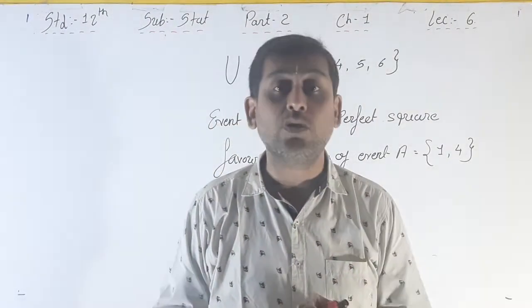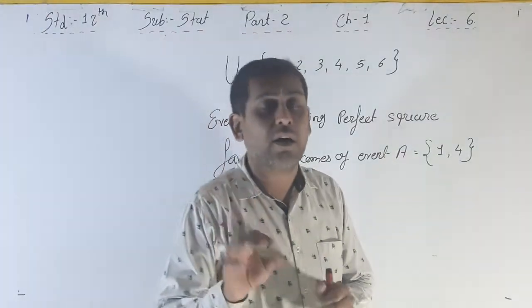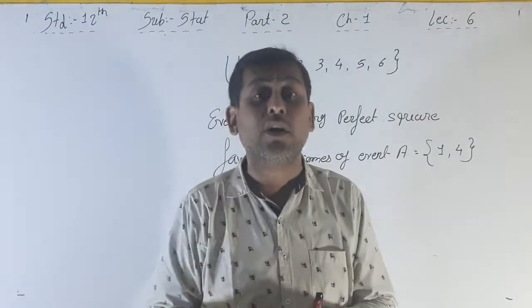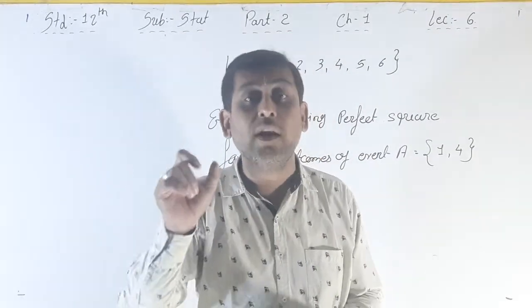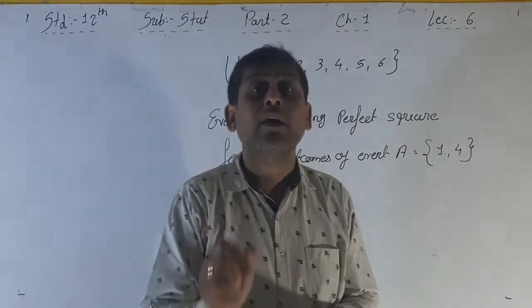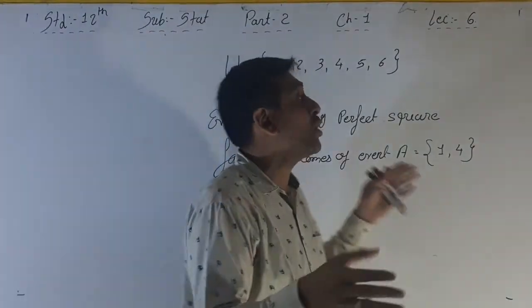Now it is exhaustive. Does one depend on the other? No. If one occurs, then the second does not occur, and the third does not occur. Whenever the fifth occurs, then 1, 2, 3, 4 and 6 will not occur. That means all are exclusive and exhaustive events.